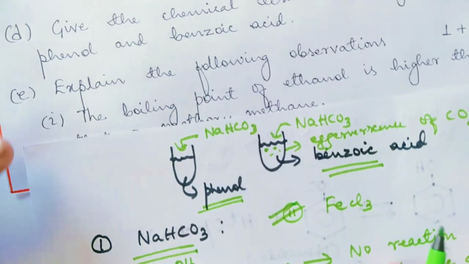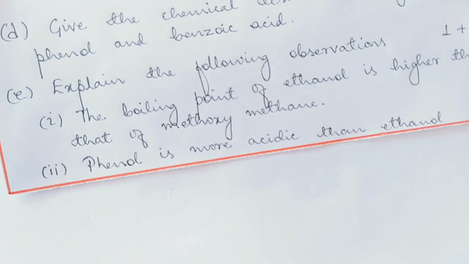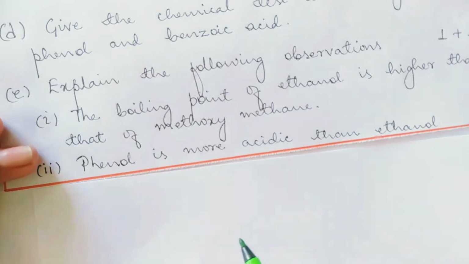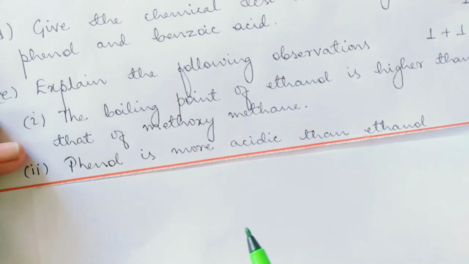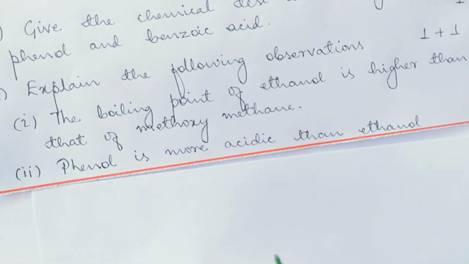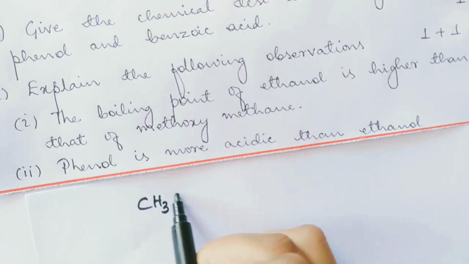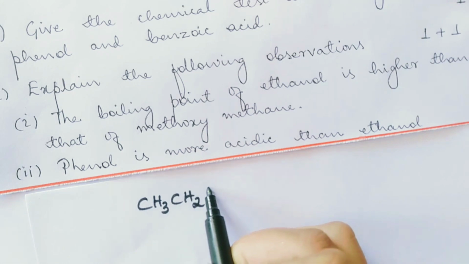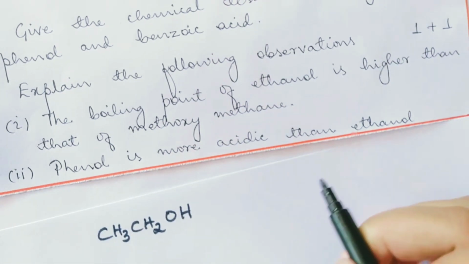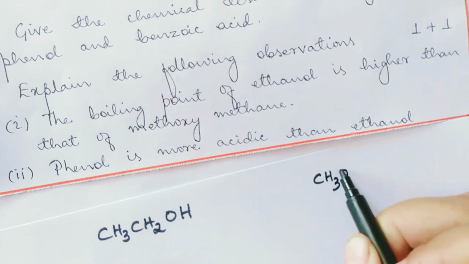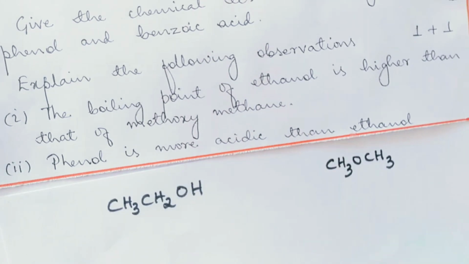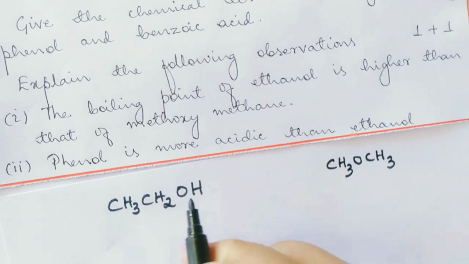Okay, now let's come to 20E. Explain the following observations. The first one, the boiling point of ethanol is higher than that of methoxymethane. Here also you should have the concept of hydrogen bonding. Ethanol, CH3, CH2, OH. Methoxymethane, CH3O, CH3.